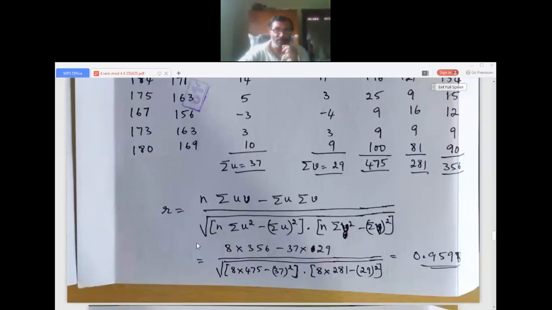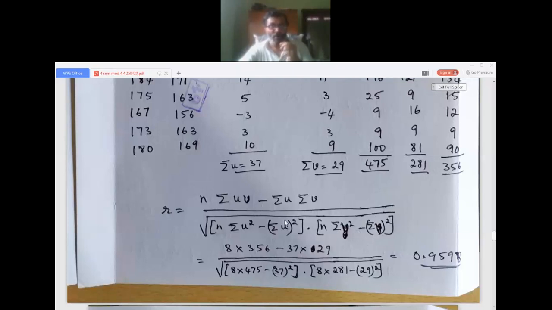And then we use the r formula. That is n into sigma uv minus sigma u into sigma v, divided by square root of bracket n into sigma u squared minus sigma u whole squared, into again bracket n into sigma v squared minus sigma v whole squared.